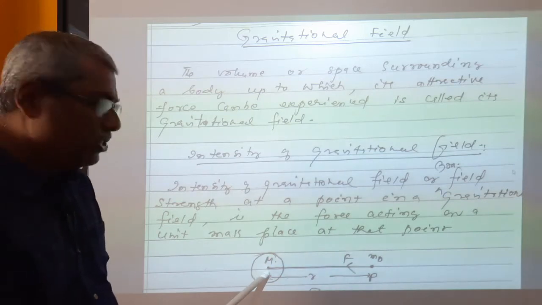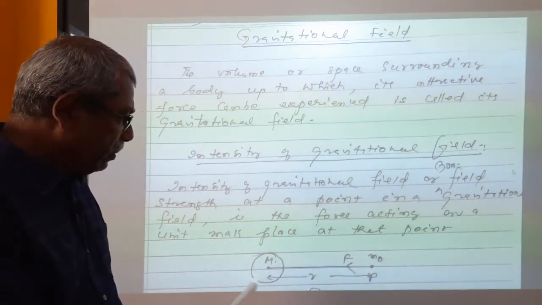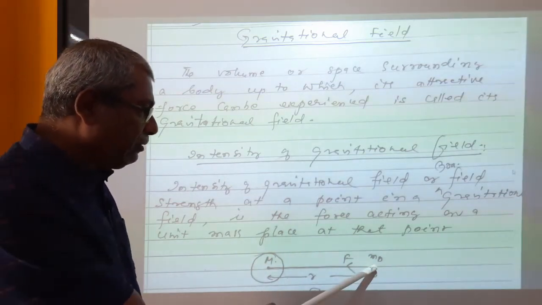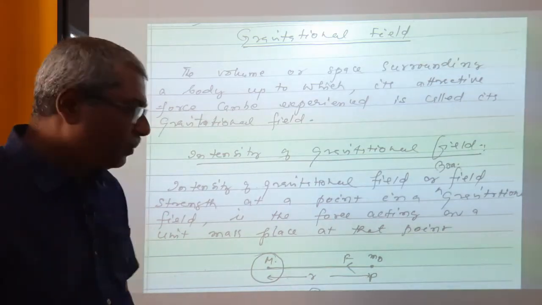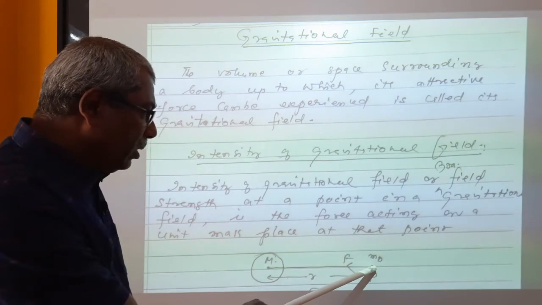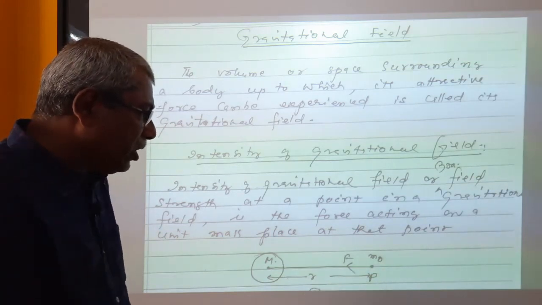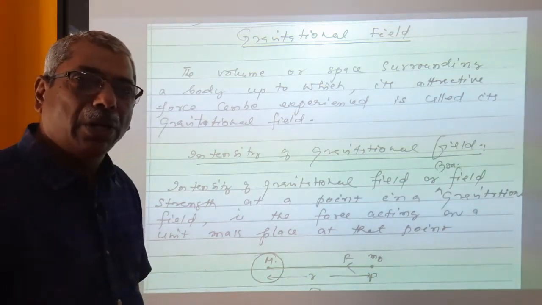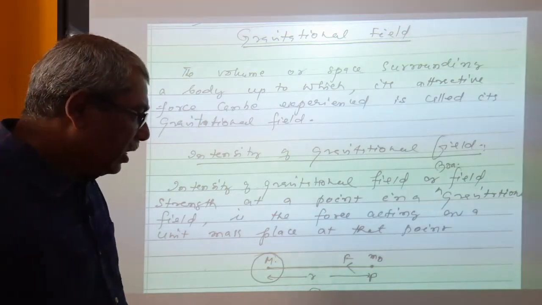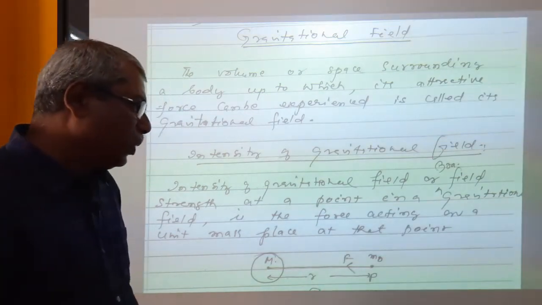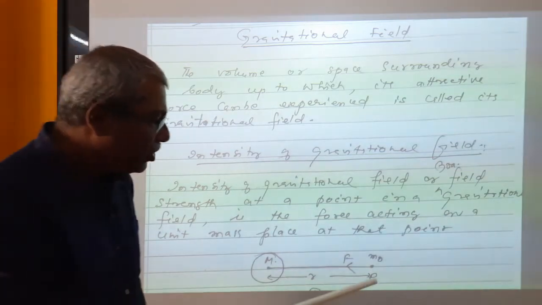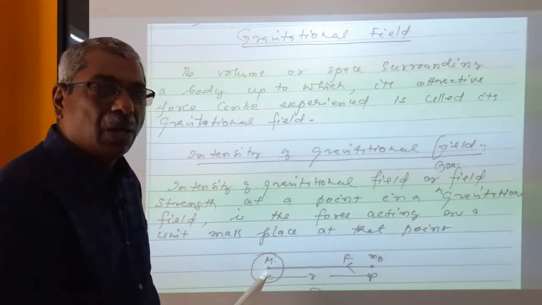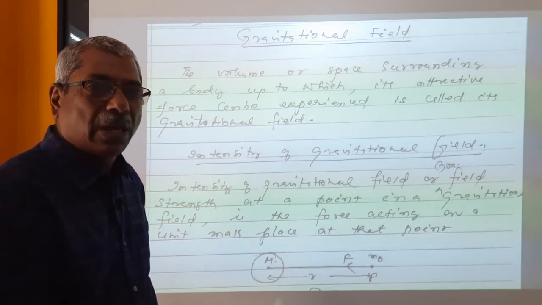Suppose a body is here, as seen in this figure, a body of mass m. At a distance r away from this, there is a point P. Up to P, if P is considered to be a point in the field, then if we place a mass at this point, this mass will be attracted by this big mass. This is a test mass, and this is the body of mass capital M.